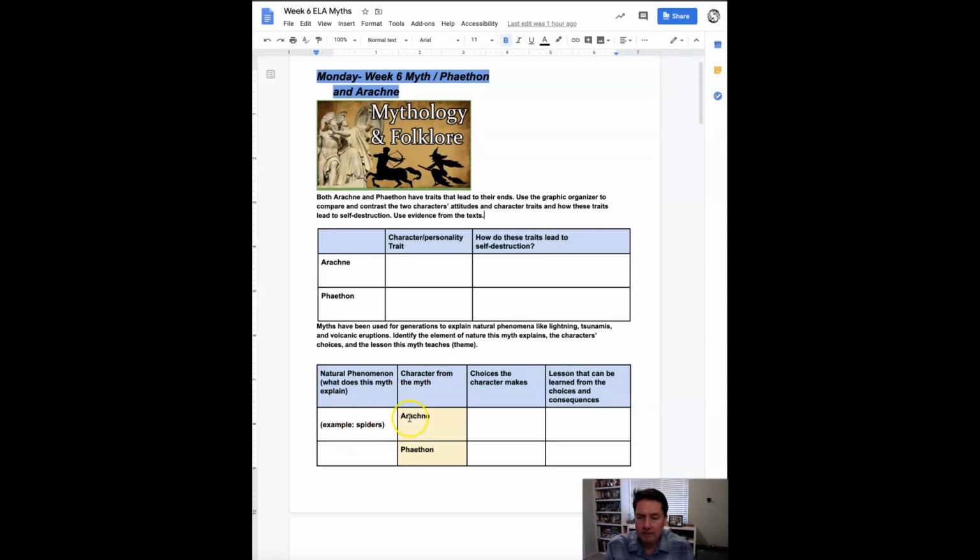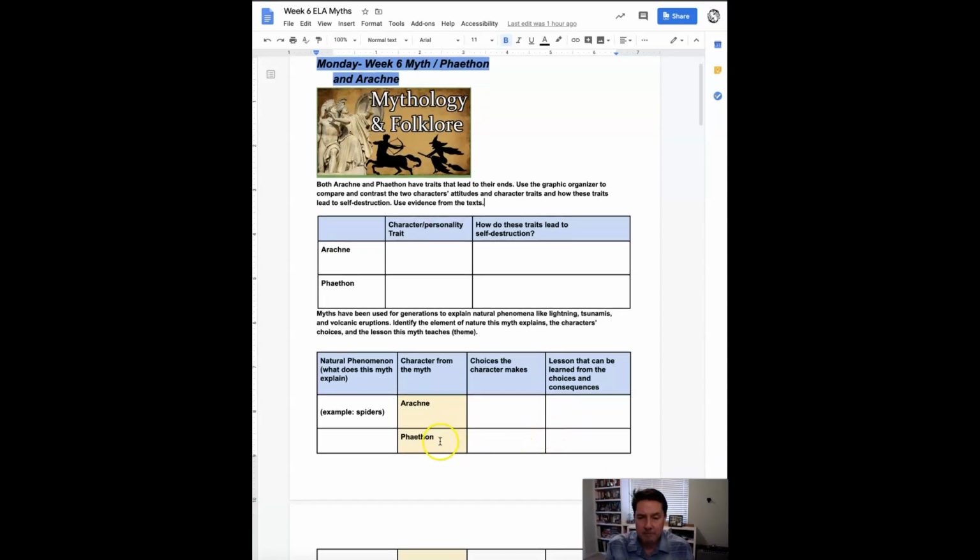We've got Arachne. That's the name of the character. So the natural phenomenon, what does this myth explain? I filled this out for you here. This is explaining how spiders came to be, right? What choices did Arachne make? And then what lessons can be learned from the choices and the consequences, right? Her choices dealing with the goddess had some serious consequences. So what can we learn from that? What's the moral or the message?